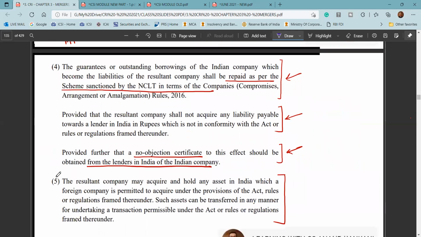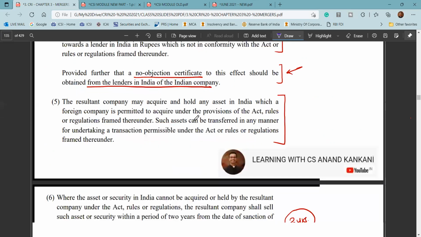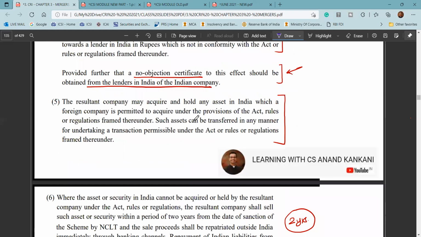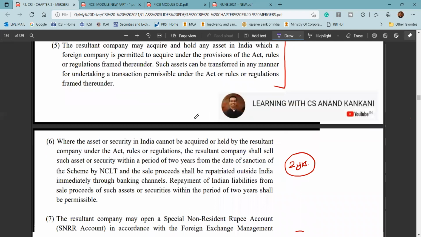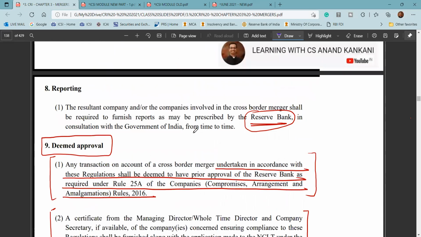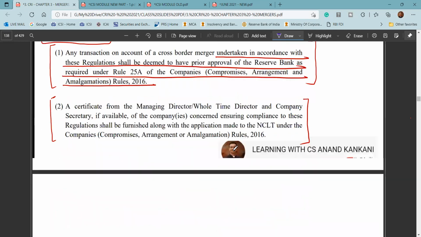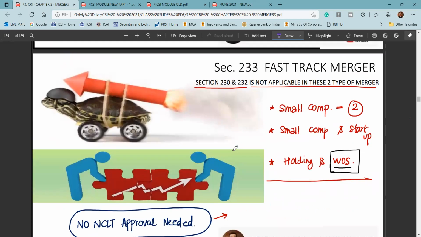Then again, the scheme will be sanctioned by the NCLT. A no objection certificate has to be received from the lenders of the Indian company who are in India. This way they ensure that the debts of the Indian company, once acquired by a foreign company, don't become a bad debt, so they don't run away after merging the company here. So valuation and all this is fine. Deemed approval, like I mentioned: if you comply with these regulations and Rule 25A, RBI deemed approval has been given. Then you have the fast track merger.